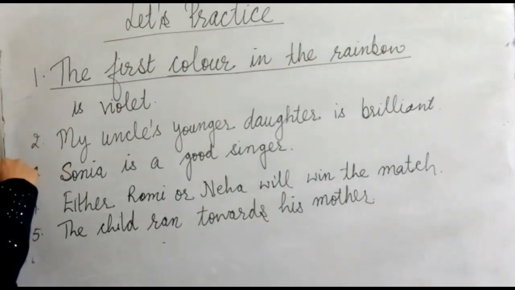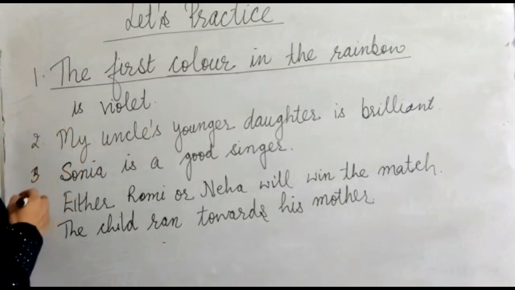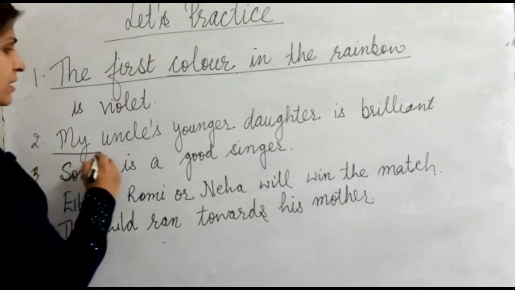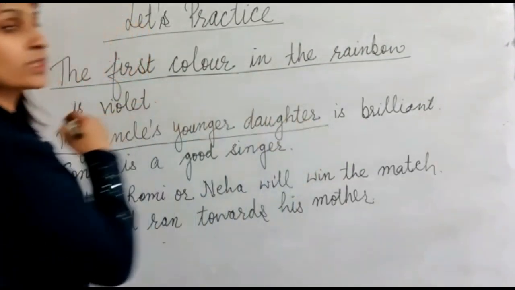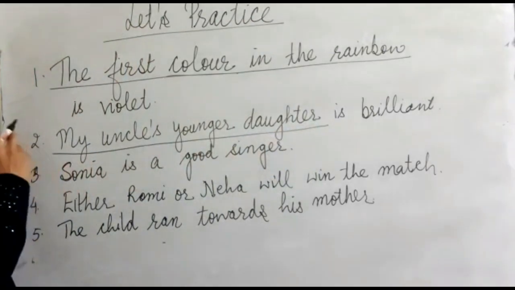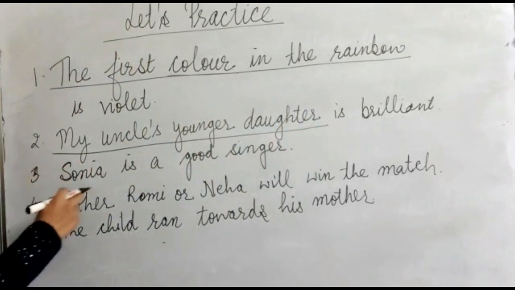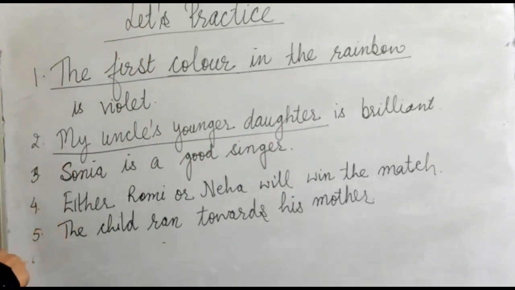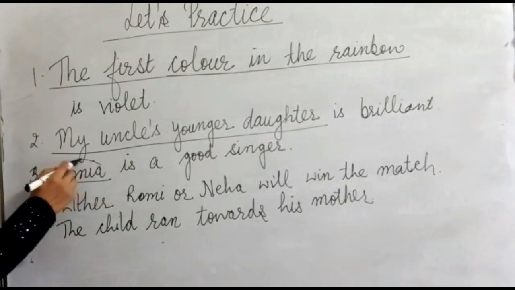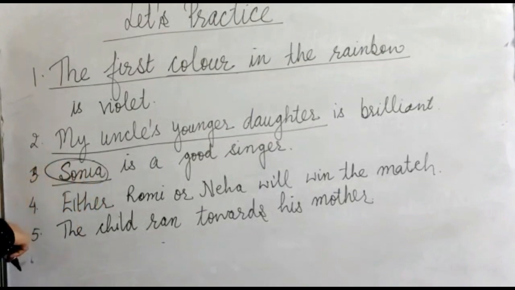Now in the second sentence, my uncle's younger daughter is brilliant. Who is brilliant? My uncle's younger daughter. This whole is the subject, and we know that this is a complex subject. Sonia is a good singer. Who is a good singer? Sonia. So Sonia is the subject here, and this is a simple subject.